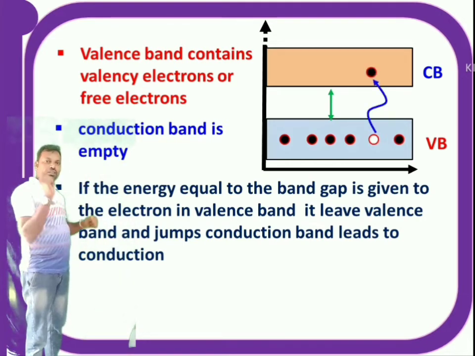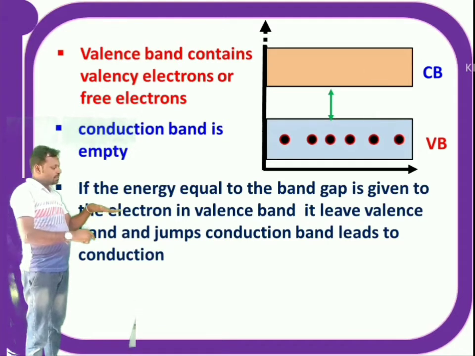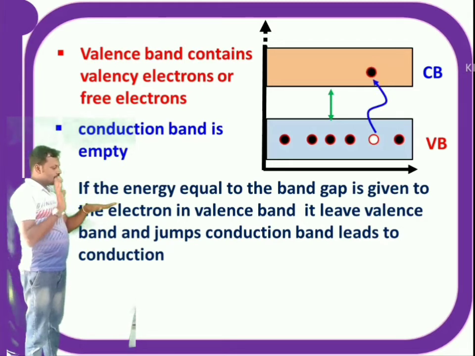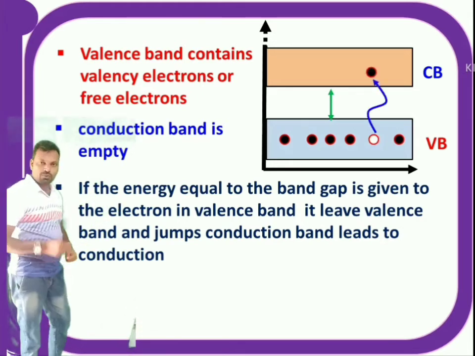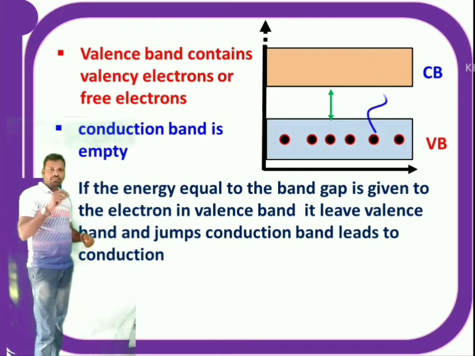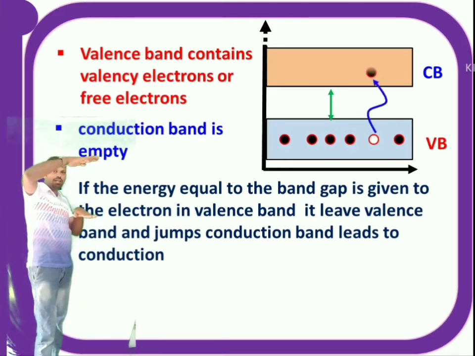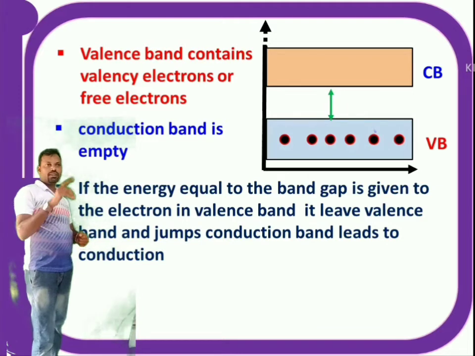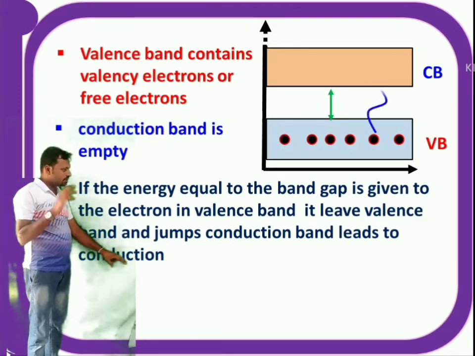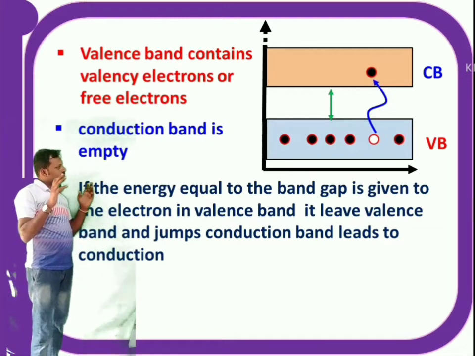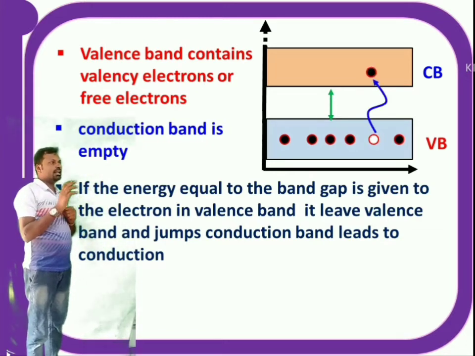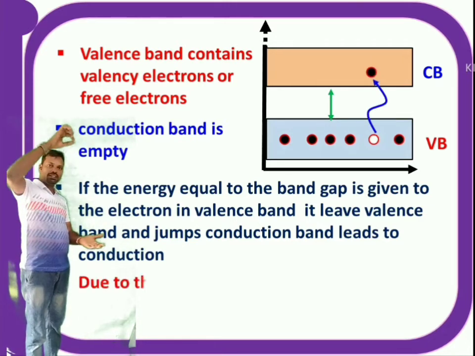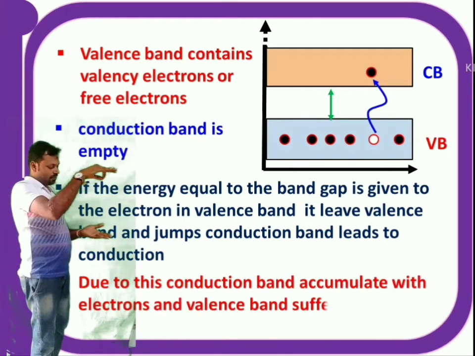So if you don't supply any energy, then the electron which is there in the valence band never moves to the conduction band. If the electron is not moving, then there is no question of current. So current only starts flowing through the material when an electron jumps from the valence band to the conduction band. But to do this, you have to supply energy equal to the difference between the valence band and conduction band. That means if you supply energy equal to the band gap, then the electron in the valence band moves to the conduction band. Now it leaves the valence band and jumps into the conduction band. This leads to electrical conduction.